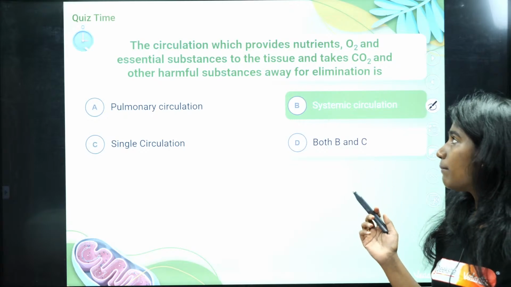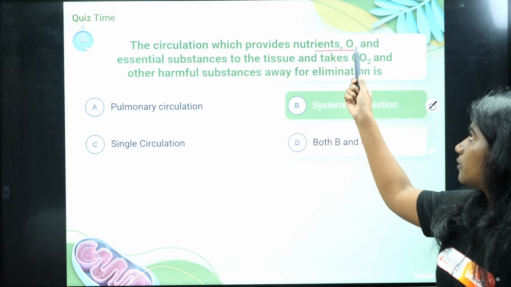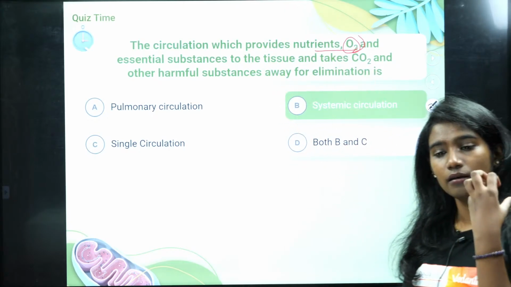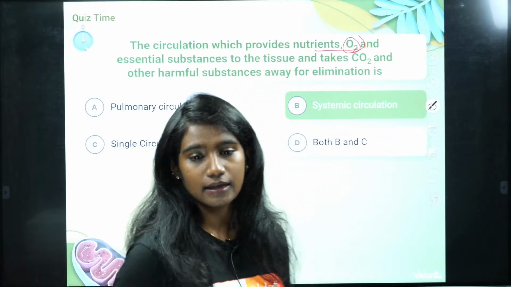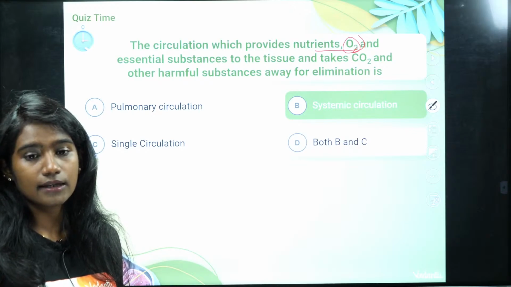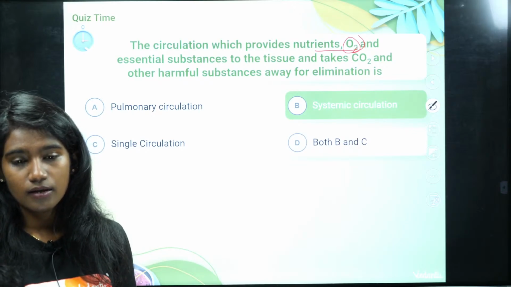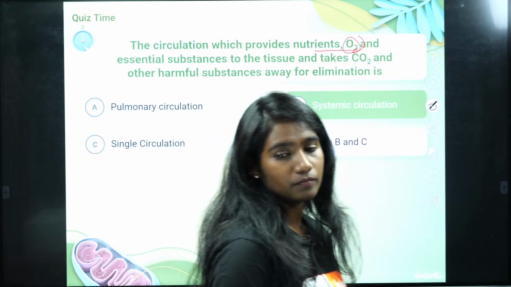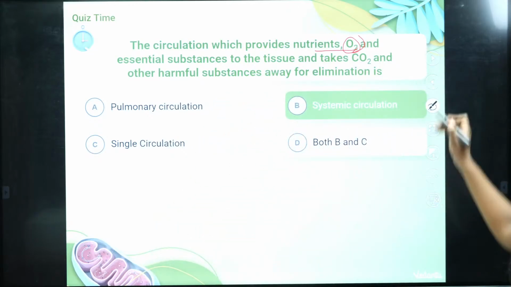See here what is happening. Here the circulation which provides nutrients, oxygen, right? See the blood. No, not D, it is B. Systemic circulation. Systemic circulation is the right answer. Okay, fine.